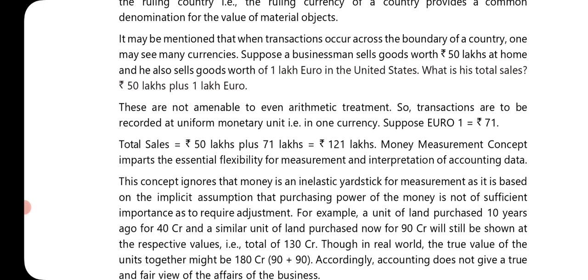Suppose 1 euro is equal to 71 rupees. So now see, you cannot prepare books of account with multiple currencies at the same time. So what you need to do is convert the foreign currency into the domestic currency. Here 1 euro is equal to 71 rupees, so 1 lakh euro is equal to 71 lakh rupees. So total sales will be 50 lakh local sales plus 71 lakhs of export sales, equals 121 lakh sales.